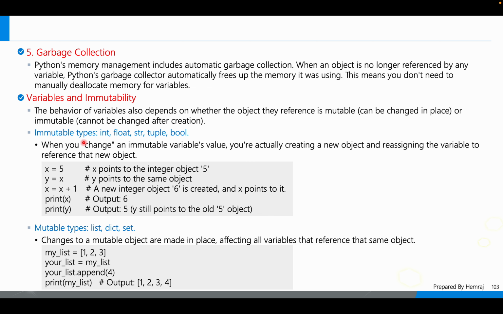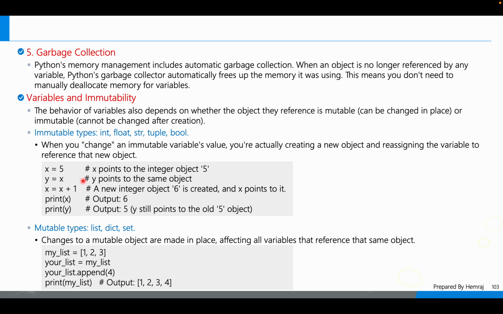For immutable types, meaning integers, float, string, tuple, bools, suppose we have the example x is equal to 5, y is equal to x. When we change x to x plus 1, the value of y will not be affected, because x plus 1 creates the new integer object 6.